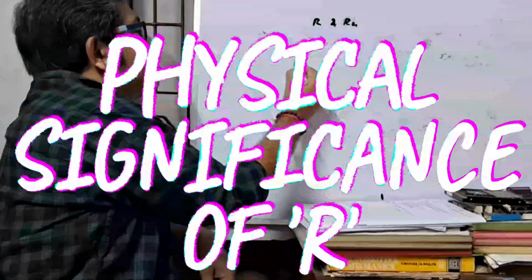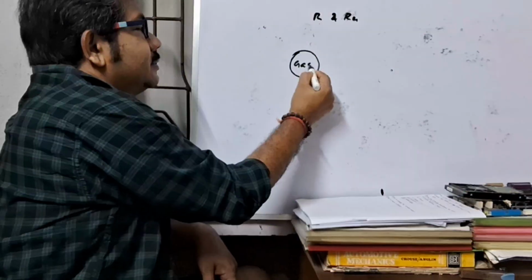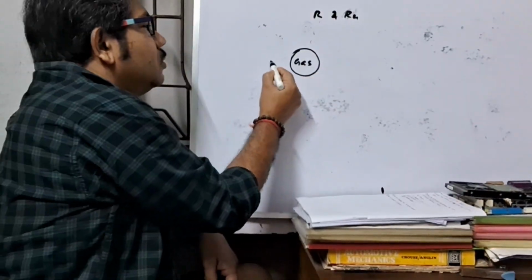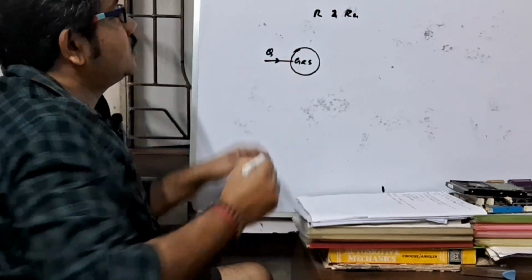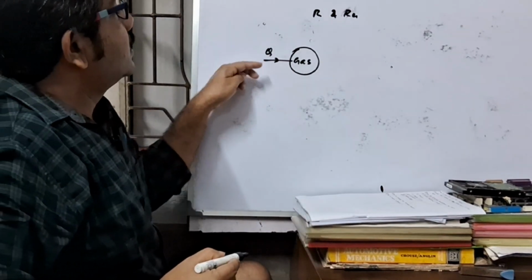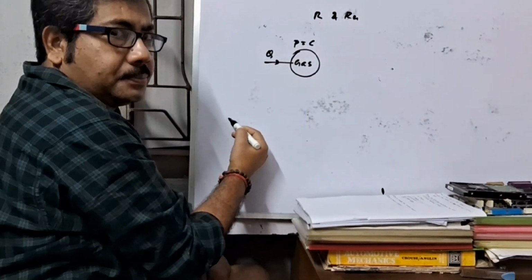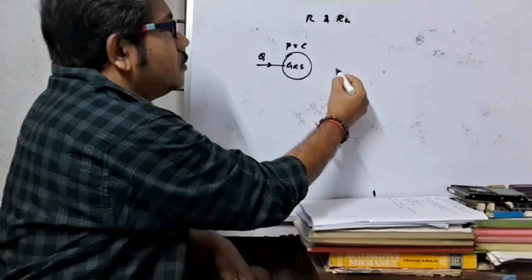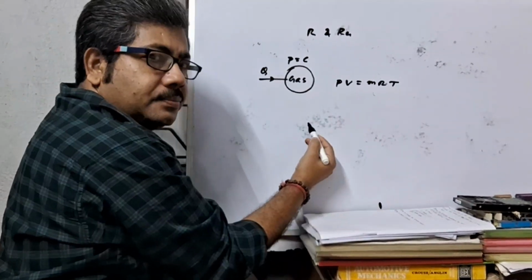Look at the board. Suppose this is a quantity of gas. Now, Q quantity of heat is supplied to this gas at constant pressure. According to the perfect gas equation, this is PV equal to mRT.